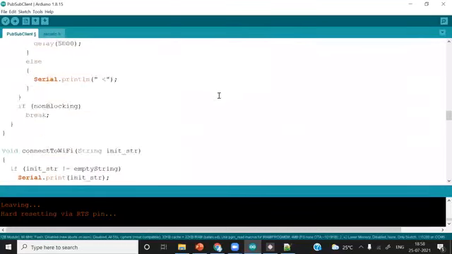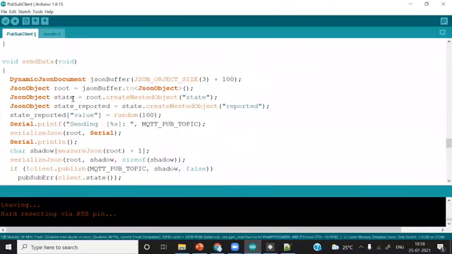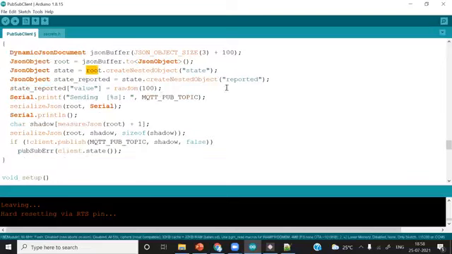I will simply explain the structure of the payload. You can see here we have created this JSON structure of data. The first object was state. I just closed it. Okay. The first object was state, the root object, very first. After that it was reported, and after that, at the end, the lowest level object was value, and in front of value we are sending this data, random data. Okay, you can change this structure from here.